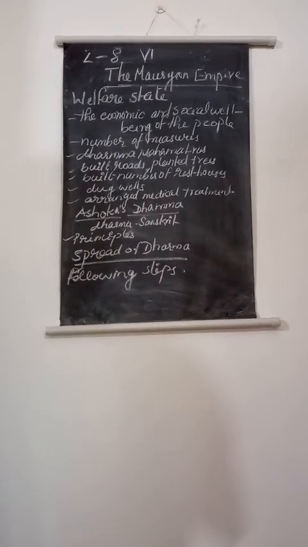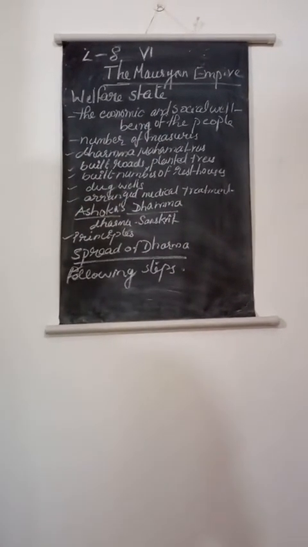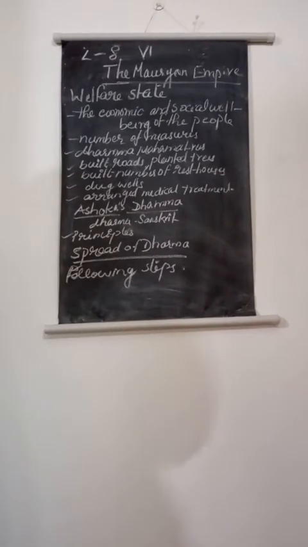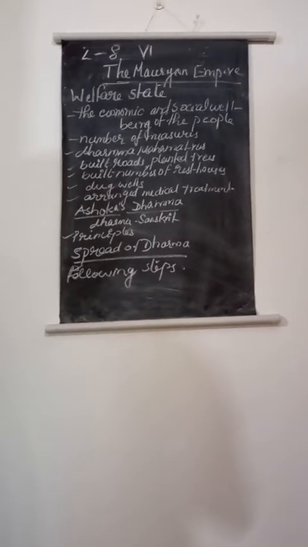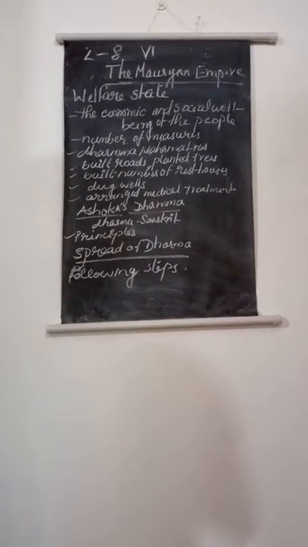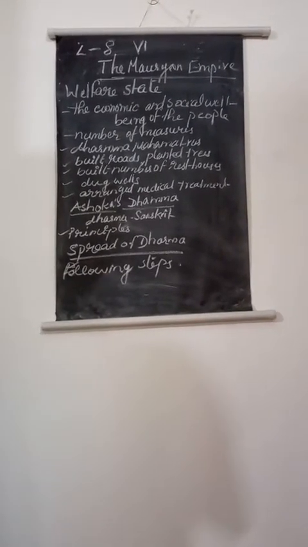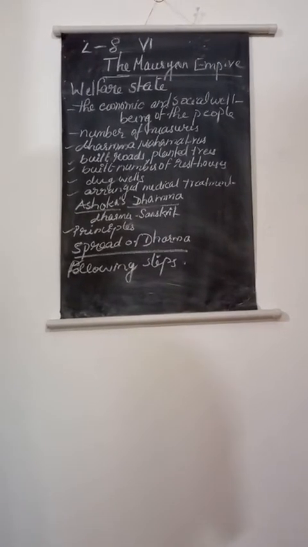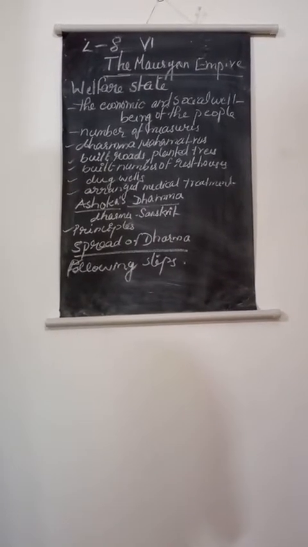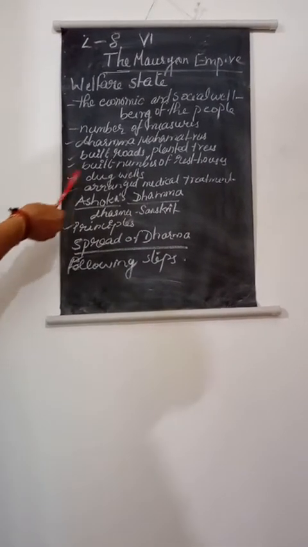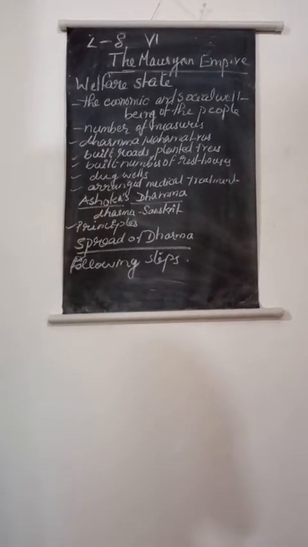For establishing this welfare state, Ashoka took a number of measures. Remember, one by one: he appointed officials known as Dharma Mahamatras. These Dharma Mahamatras went from place to place to spread Ashoka's message. He built roads and planted shady trees on both sides of the roads for the travelers. He built a number of rest houses for the travelers, and he had a number of wells dug to provide clean water to his citizens. He also arranged medical treatment for both human beings and animals.